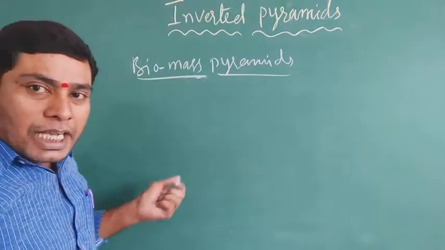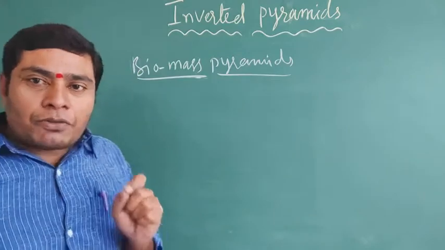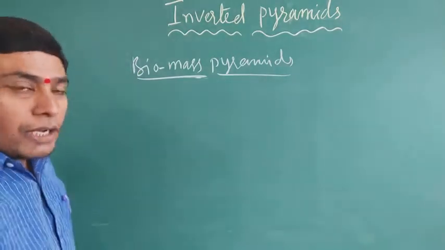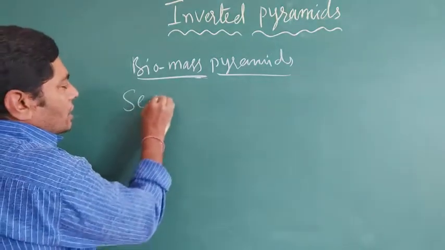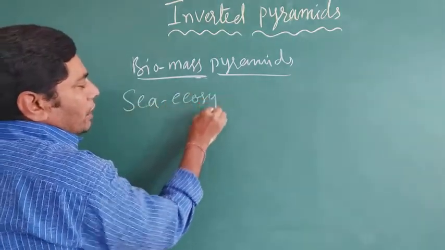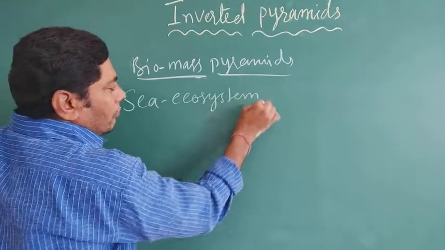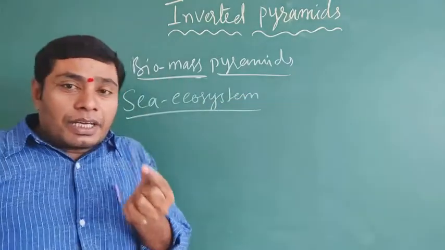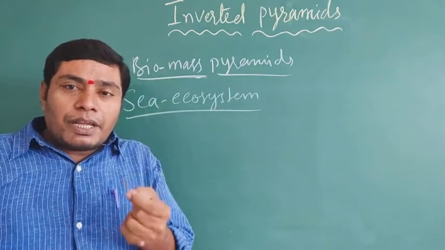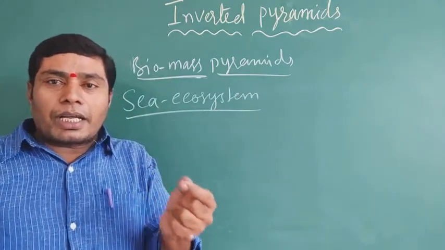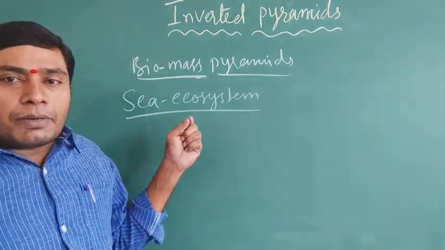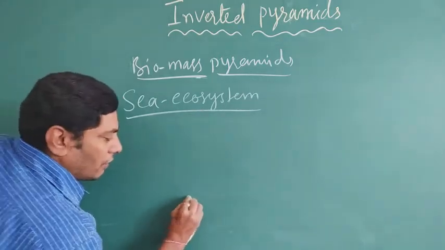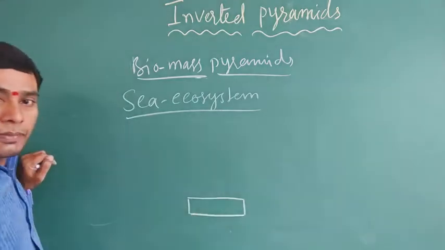The example is the aquatic ecosystem, or sea ecosystem. Here, biomass means the dry weight of organisms. Phytoplanktons are the producers.